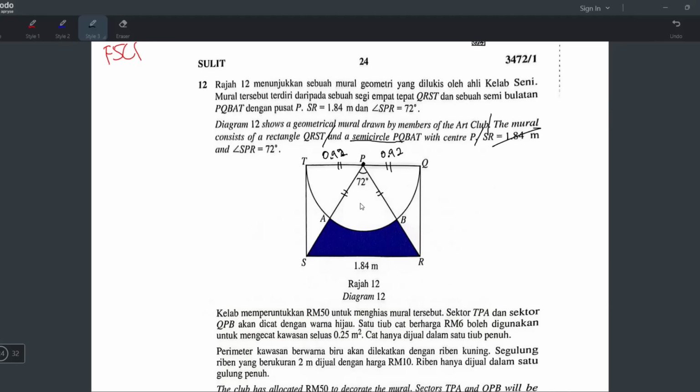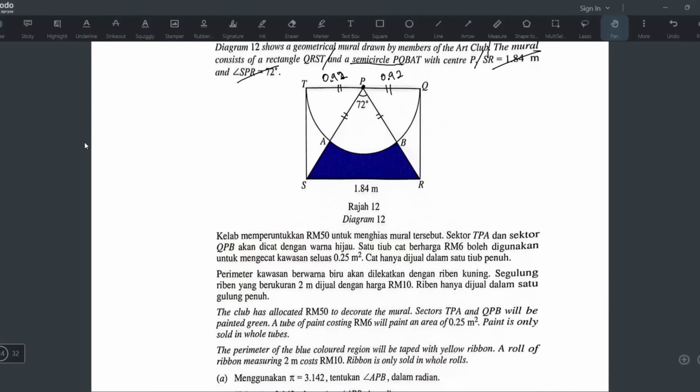Okay, next. SR is 1.84. Where? Okay, this is already labelled. Okay, SPR is 72. Alright. So I think I can actually find this angle and this angle. And this angle also can find, because this is an isosceles triangle. You can take 180 minus 72 divided by 2 to get here. And this one also can find, 180 minus 72 divided by 2. But let's not find it first. Let's see what they want.